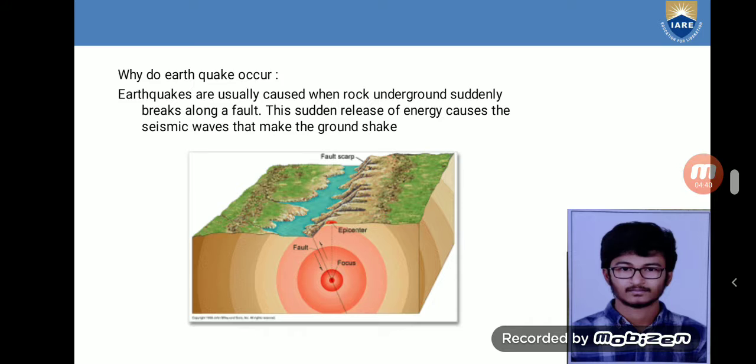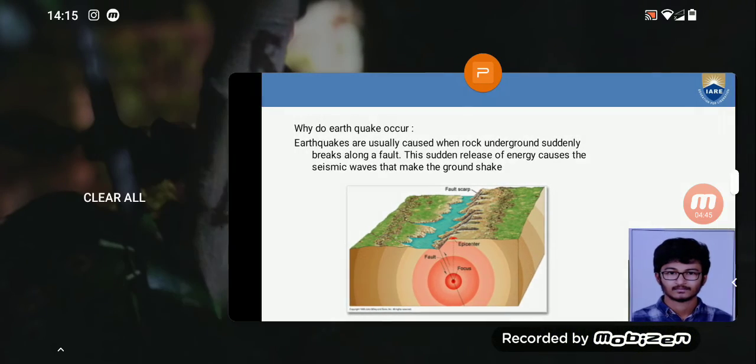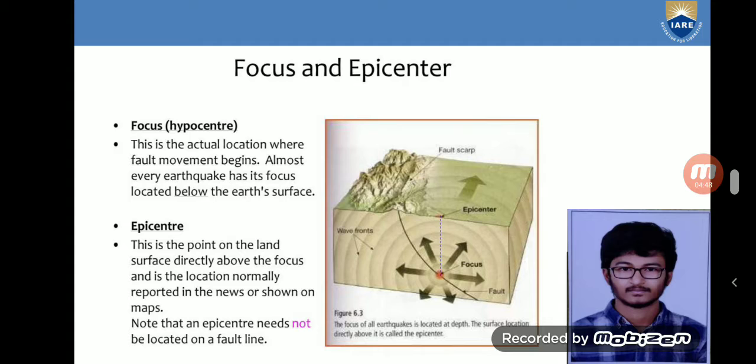So, let us discuss the types of waves that are generated at the focus point. Focus and epicenter. Just now we have discussed focus, the actual location where the fault movement begins. Generally, when an earthquake occurs, the fault doesn't occur on the surface of the earth. The fault occurs inside the earth. Almost every earthquake has its focus below the earth's surface. Epicenter is the point on land which is nearer to the focus point.